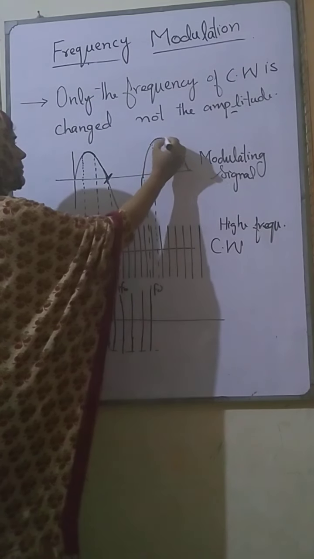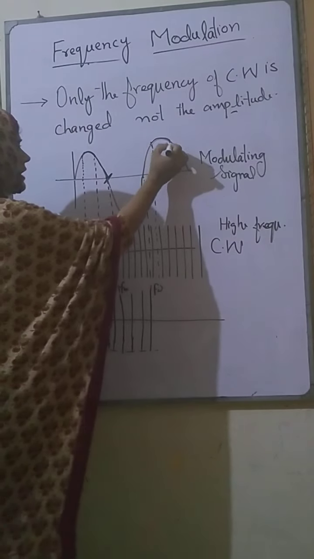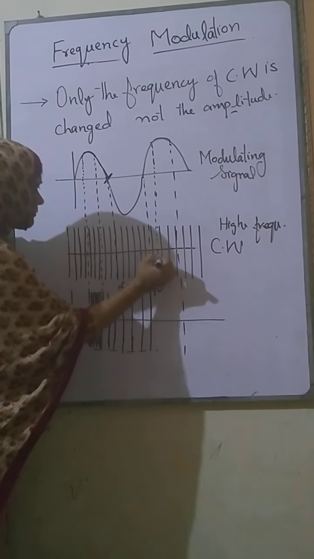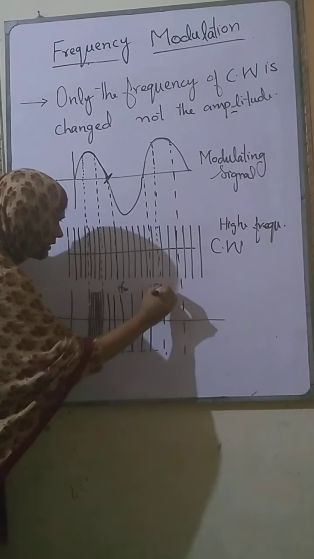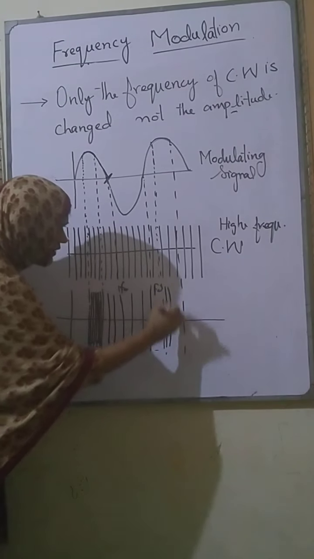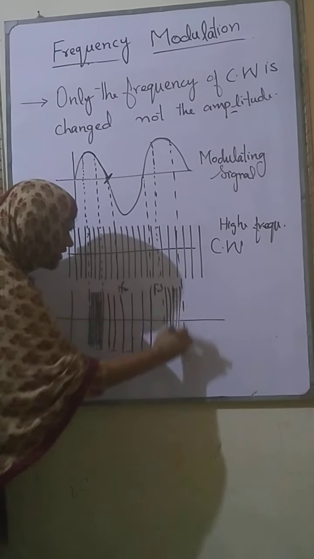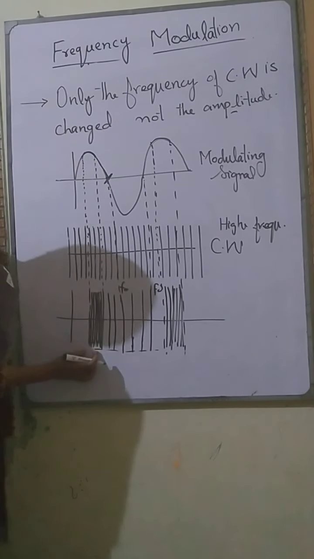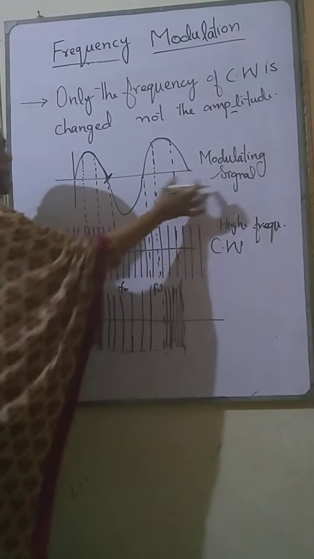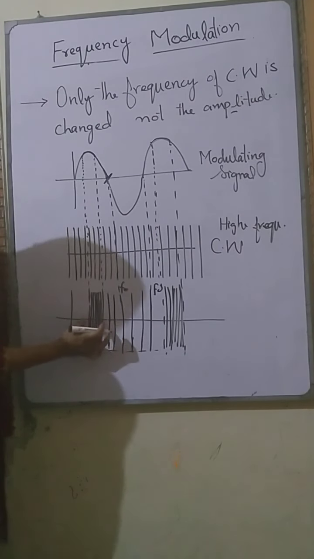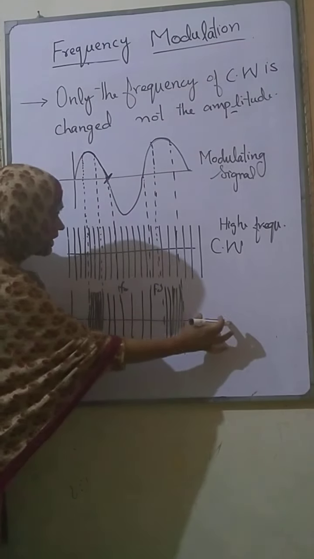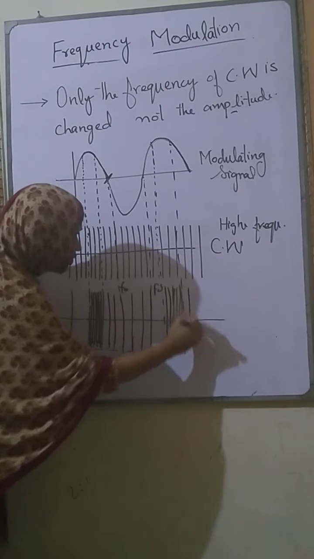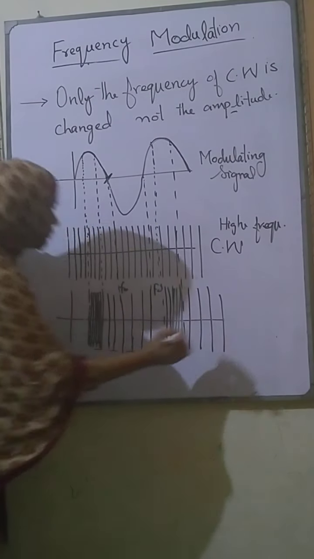Now again at this peak, the portion of this peak from this to this, the frequency of the modulated waves is very high. At this region, the frequency of the modulated wave is very high. So you can see, as the frequency of the modulating signal is high, then the repetition of this carrier wave will be high. And when it is going downward, the frequency will be low.